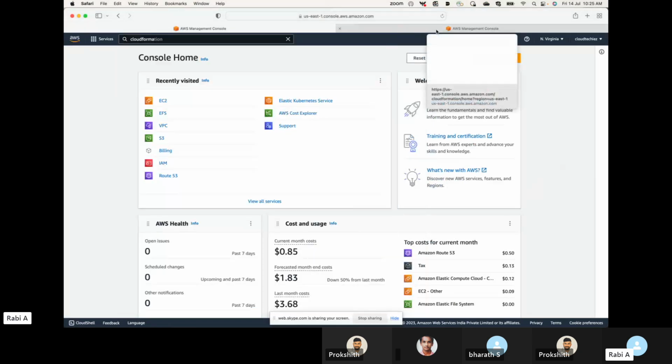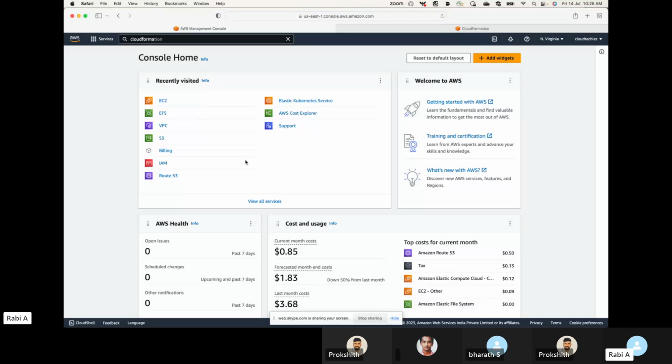Now, CloudFormation is restricted to only one cloud. All right. So CloudFormation can work only with AWS. You cannot use it with any other cloud. Terraform is your multi-cloud platform. You can use it anywhere you want.